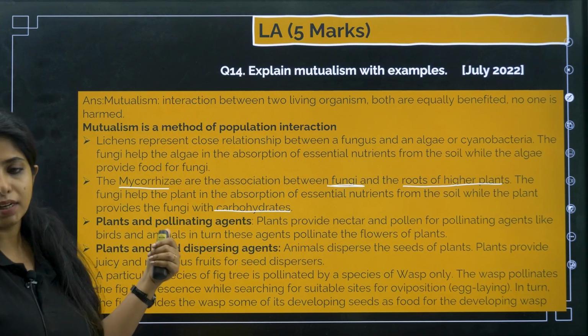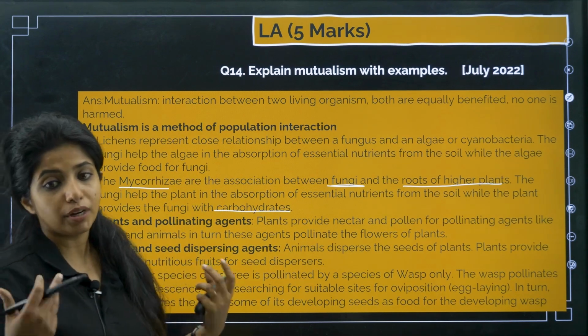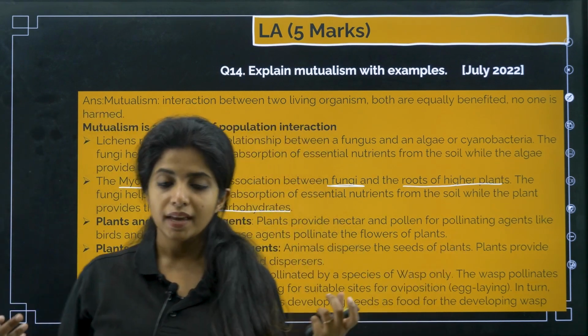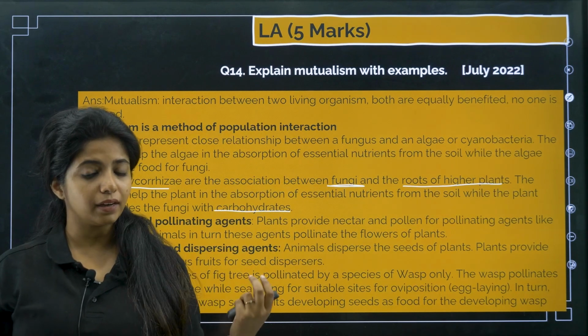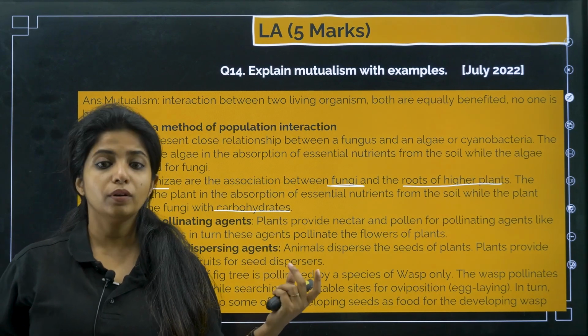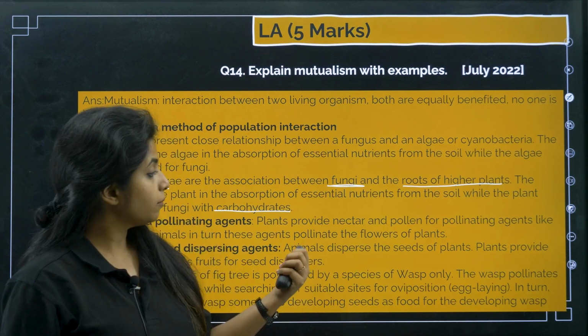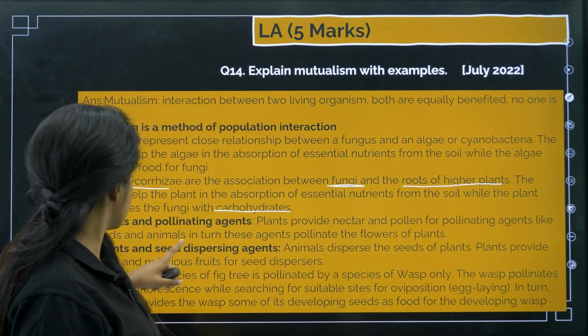Now plants and the pollinating agents. Plants provide the pollinating agents the nectar and everything as a reward, and pollinating agents are going to provide the plant with the help of pollination. They are going to carry pollen grains. So plants provide nectar and pollen for pollinating agents like birds and animals.